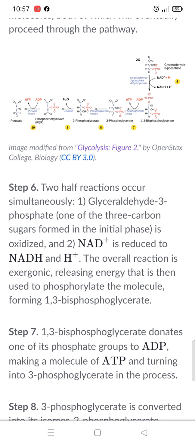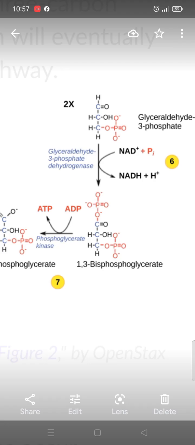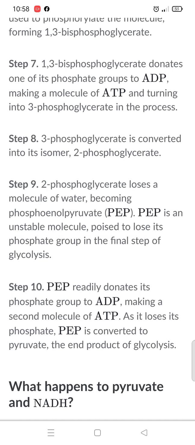1,3 bisphosphoglycerate. Here in the diagram you can see that glyceraldehyde 3 phosphate is converting into the 1,3 bisphosphoglycerate in the presence of the enzyme glyceraldehyde 3 phosphate dehydrogenase, and here NAD plus is going to reduce into NADH, and this is the sixth reaction of glycolysis. During the seventh reaction,